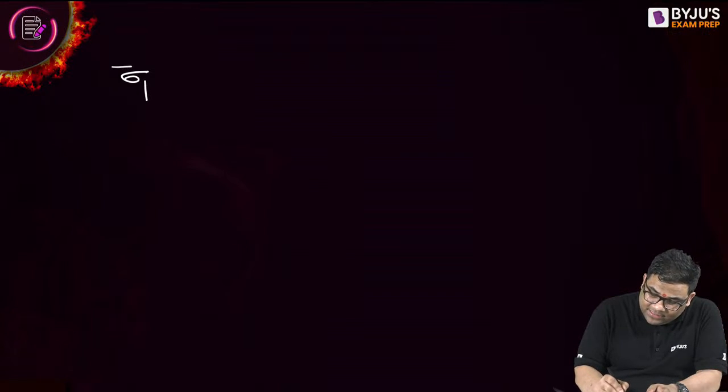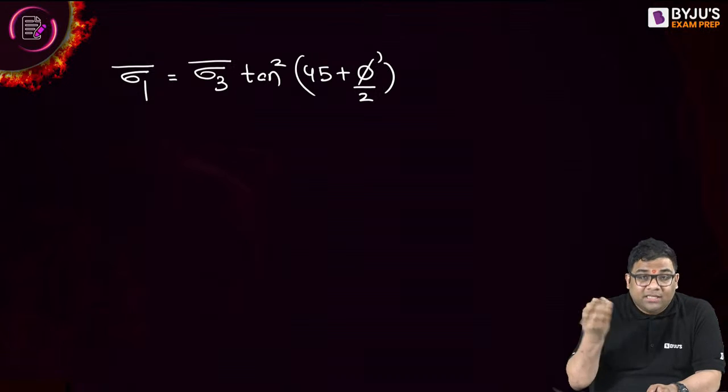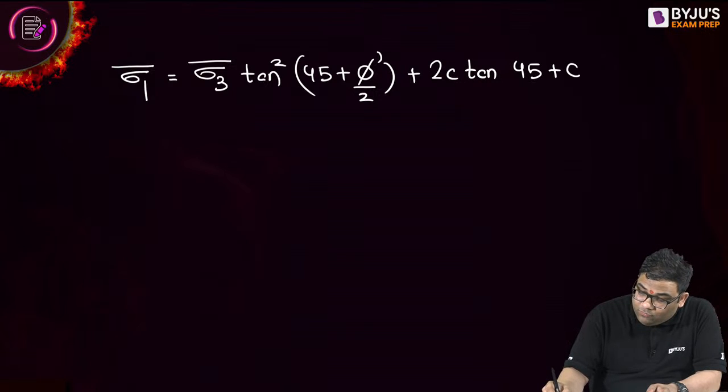From this, can you find out sigma 1 dash? Yes, I can use the relation: sigma 1 dash equals sigma 3 dash tan square of (45 plus phi dash divided by 2) plus 2c dash tan of (45 plus phi dash divided by 2). Why phi dash? Because I am using the effective stress parameters. It's a very straightforward question.